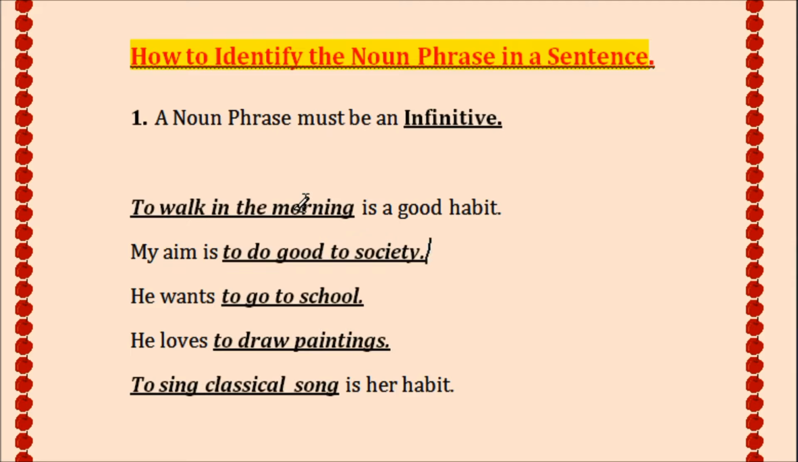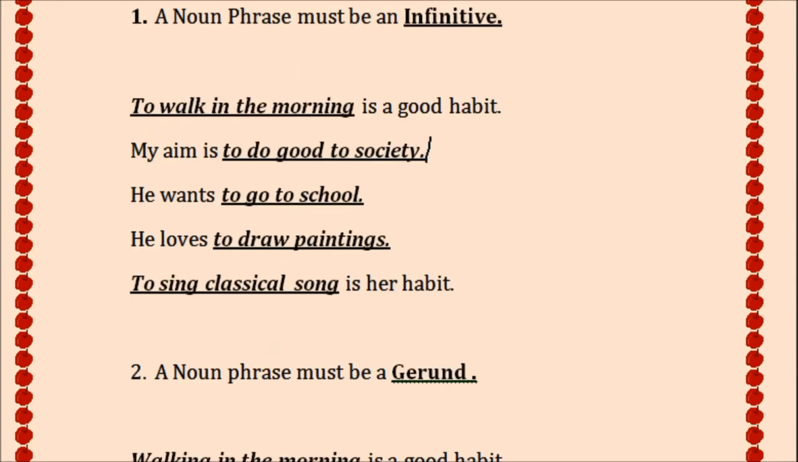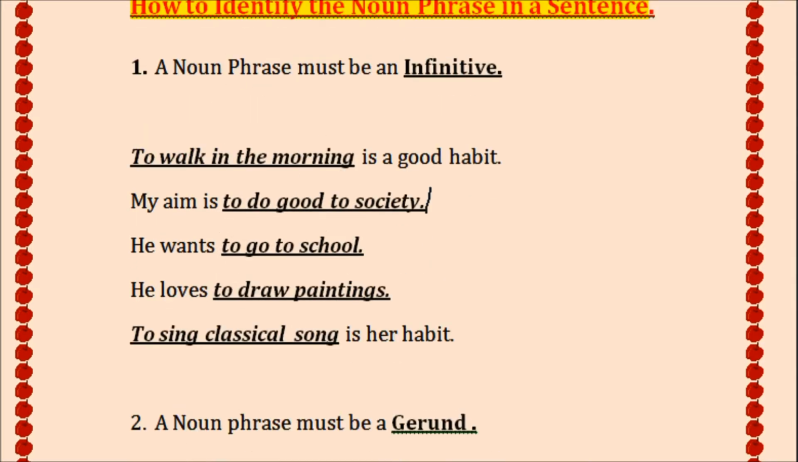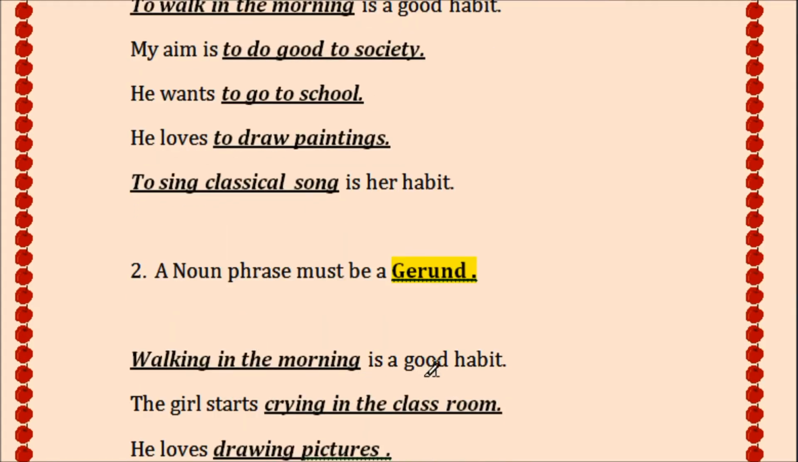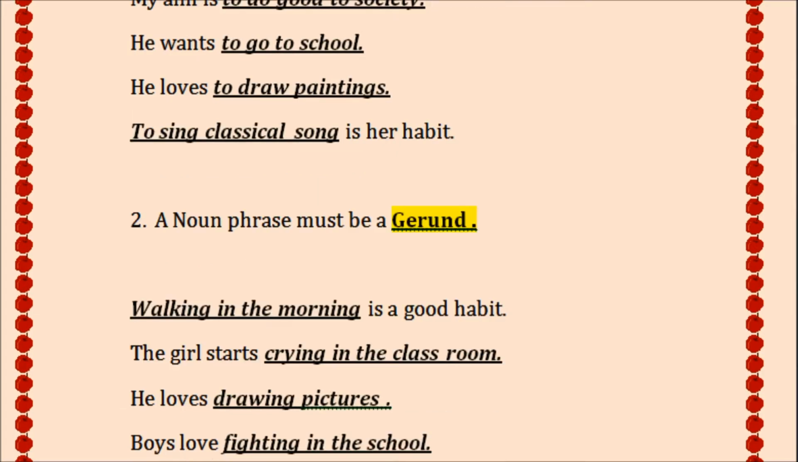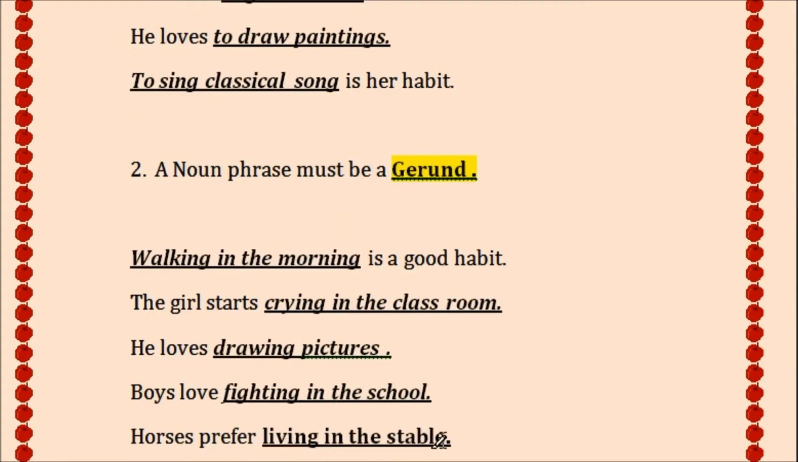Next, go to number two. A noun phrase must be a gerund. Before it was said a noun phrase must be an infinitive; here it is said, a noun phrase must be a gerund. How is it possible? Walking in the morning is a good habit. The girl starts crying in the classroom. He loves drawing pictures. Boys love fighting in the school. Horses prefer living in the stable. Fighting COVID-19 is our first choice.